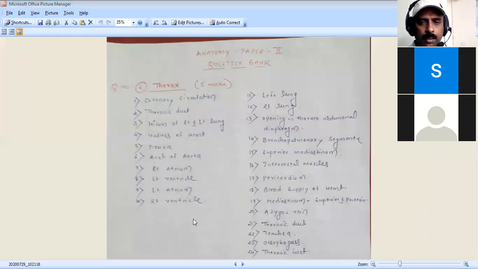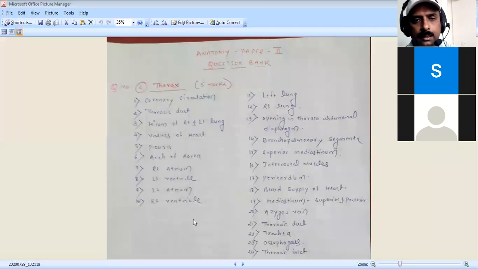It is a serous membrane which covers almost all the outer surface of the lungs. We have the right pleural cavity and left pleural cavity, separated in the middle at the mediastinum. We have the right pleura covering the right lung, and the left pleura covering the left lung.